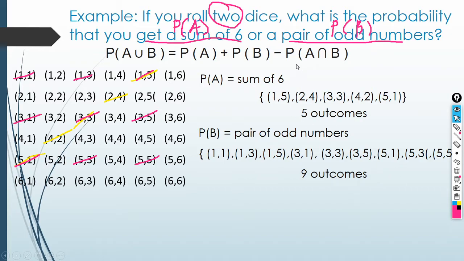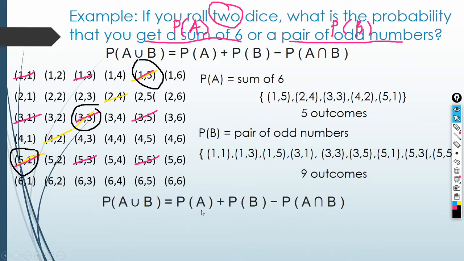Next, they have an intersection. You noticed that we underlined some twice. Those are 1, 5; 3, 3; 5, 1. So the intersection is 3. Now we substitute to the formula.